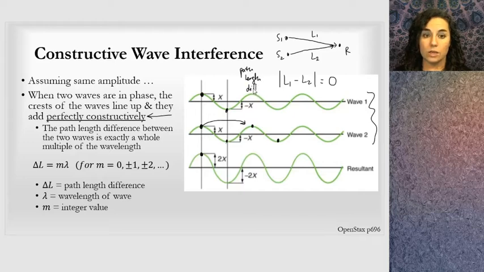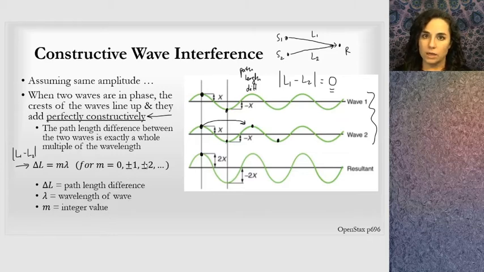And you can see below here, it's denoted with a delta L. L1 minus L2. And again, always make this a positive value. Don't worry about negatives here. The path length difference, if we want perfectly constructive interference, has to be an integer multiplied by the wavelength. One whole wavelength, two whole wavelengths, three whole wavelengths, or zero wavelengths, right? That could result in perfectly constructive interference as well. So delta L is the path length difference. Again, notice that the wavelength, like I said on the previous slide, is an important property here. So we have the wavelength in there, and m is some integer value.